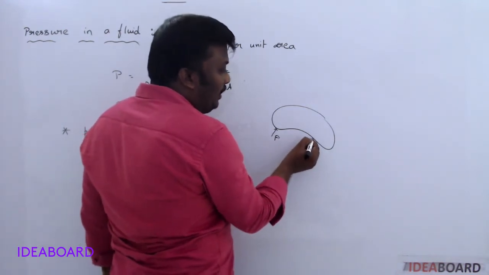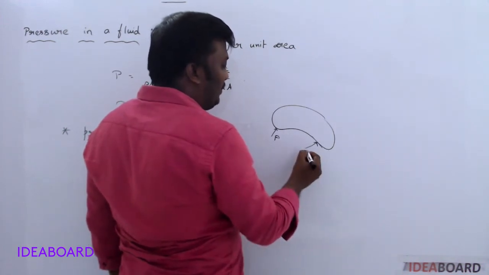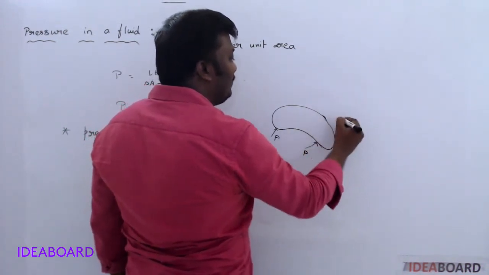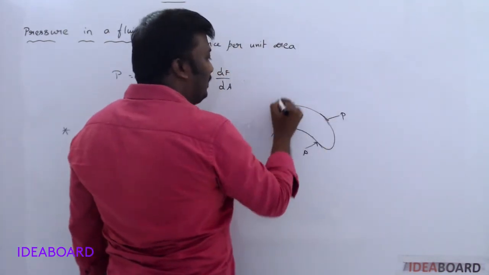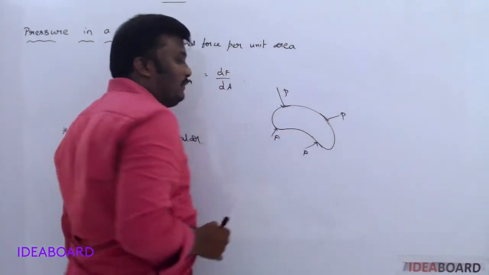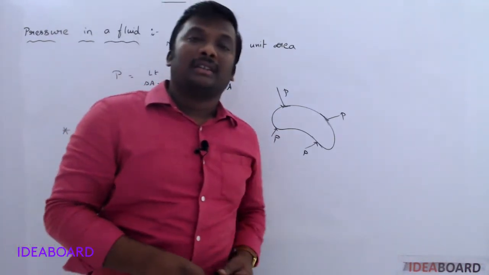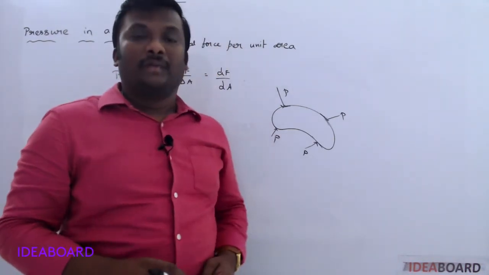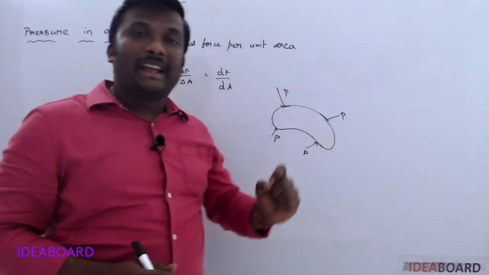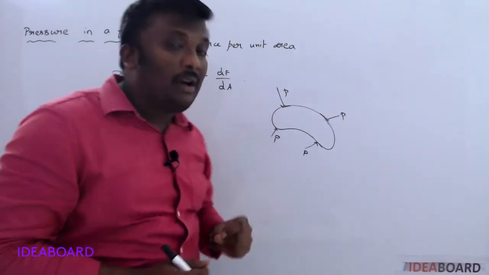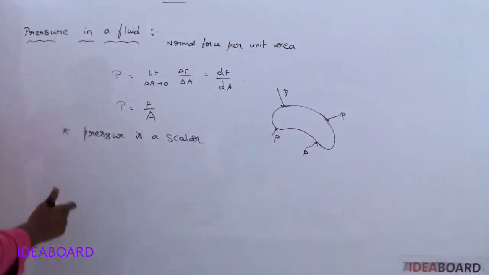So pressure is always acting normal to the surface area, unidirectional. That's why pressure is called a scalar.